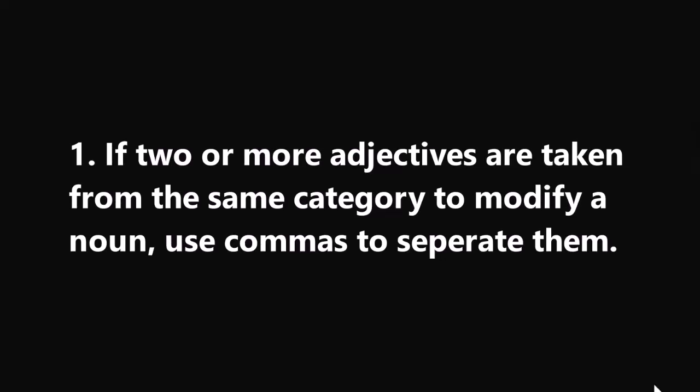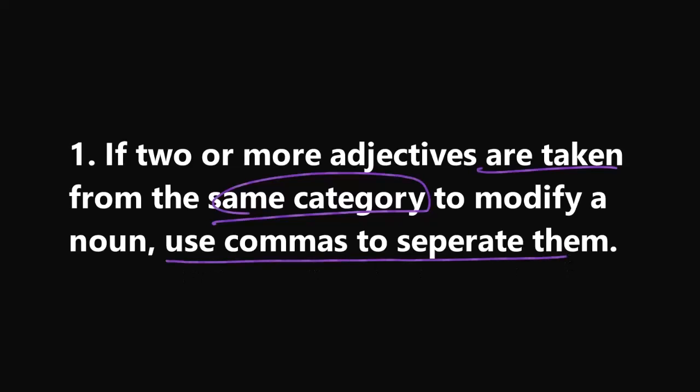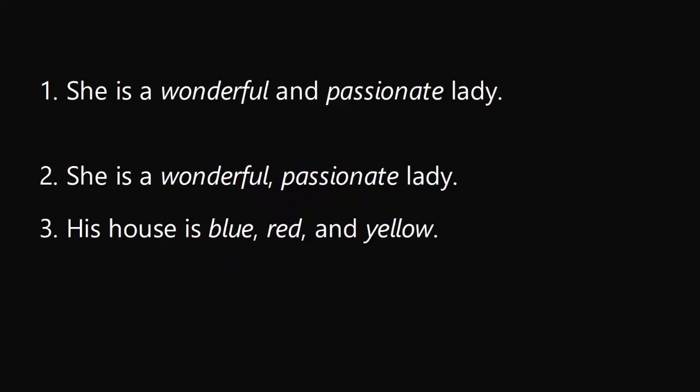If two or more descriptive adjectives are taken from the same category, like quality or shape, to modify a noun, use commas to separate them. If you don't want to do that, you can simply use a conjunction, which is and here.